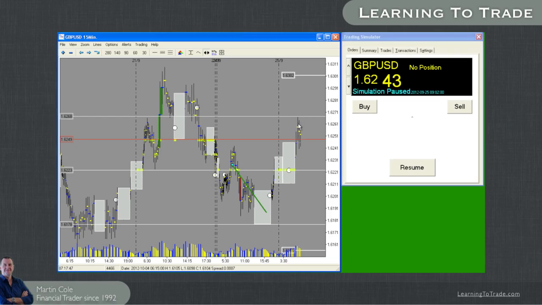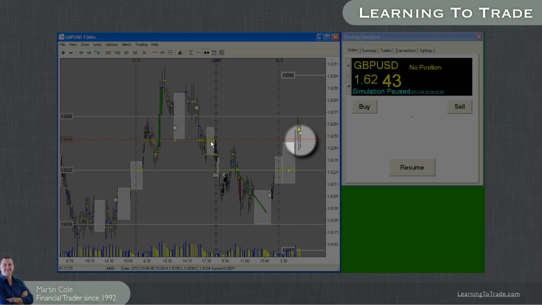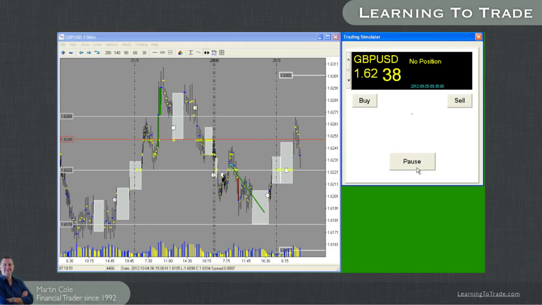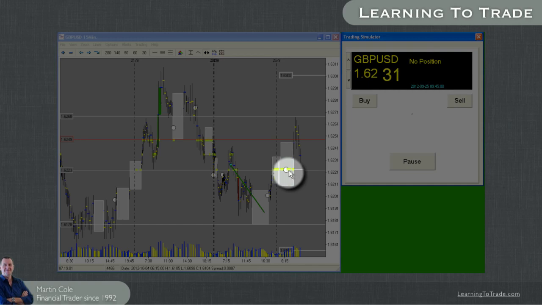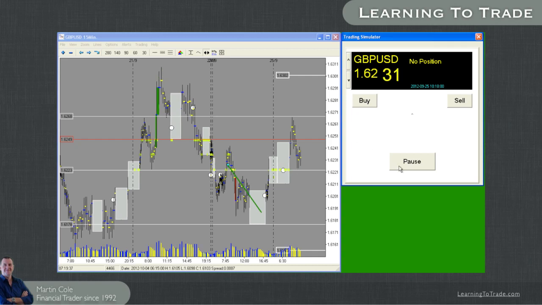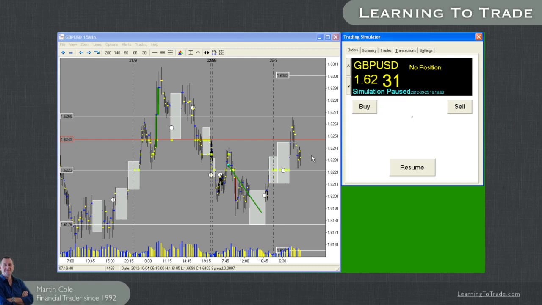Okay, so we're now really coming down and probing back into the top of that resistance over here to the left. Let's just go one more bar and have a look at that. Let's resume and just have a little look at the next bar, see what shows up for us there. I want to see really how the market's going to react away from where this dot is on resistance. Let's just have a look at one more bar on here and see what happens. I'm inclined to think now that would be a good buying opportunity. You know what, I can see that, so I'm going to pause that a second. I can see the market's put in a bit of volume, it's lifted up, it's come back down. Looks like it's fading to the downside now.